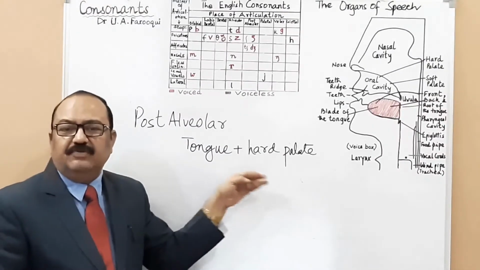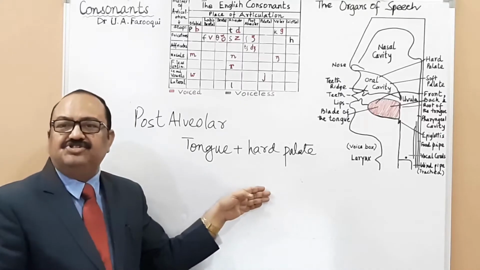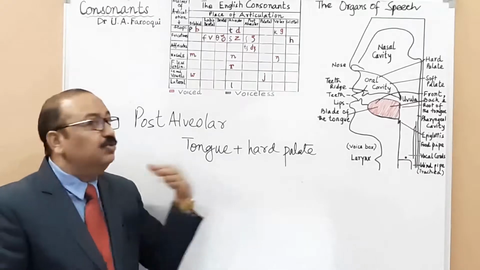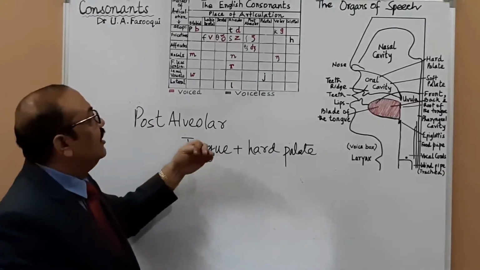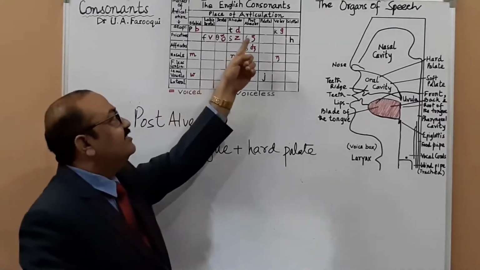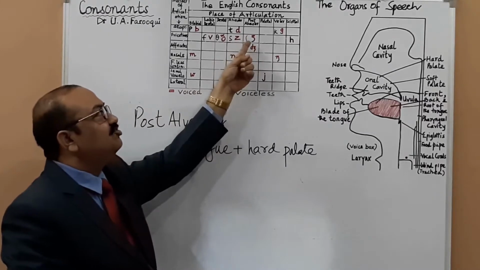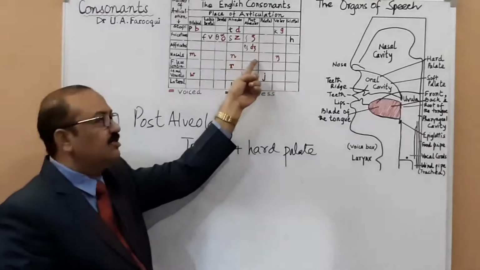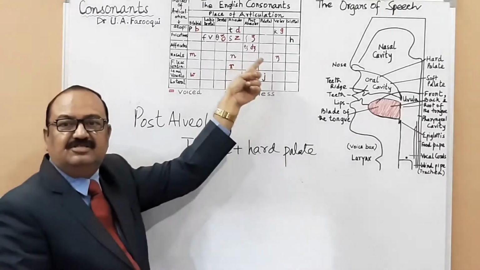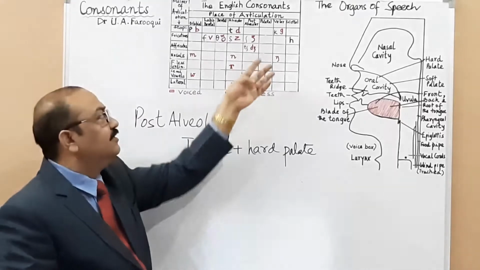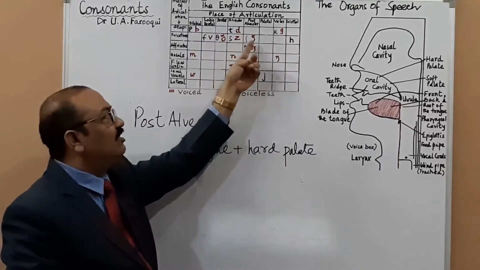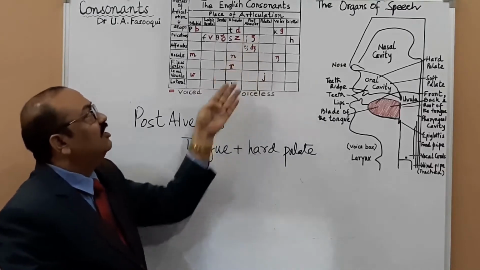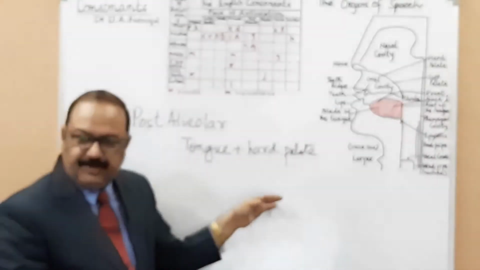And what are the post-alveolar consonant sounds? This is how I should pronounce, but I don't think I will be audible to you. So I say sha, ja, cha, ja. Sha, zha, cha, and ja. These are post-alveolar sounds.